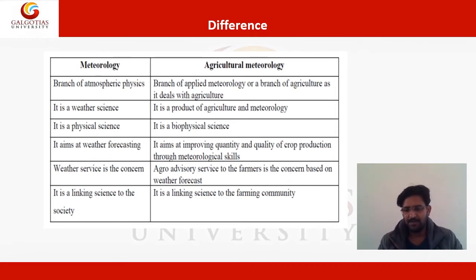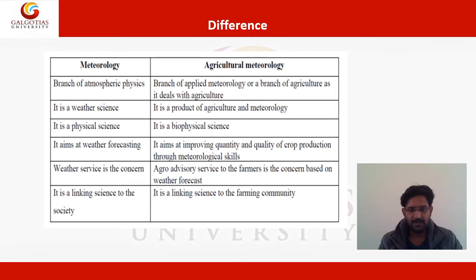Here we study the interaction between the atmosphere and agriculture production and living organisms. Meteorology is a weather science, while agriculture meteorology is a product of agriculture and meteorology, a combination of both. Meteorology is a physical science, and agriculture meteorology is a biophysical science.